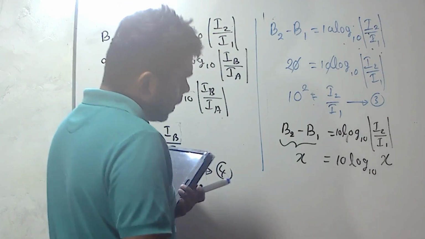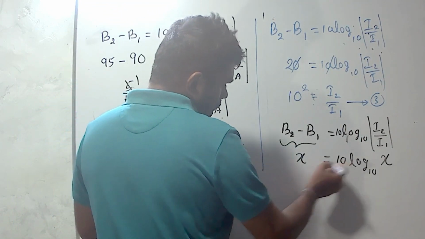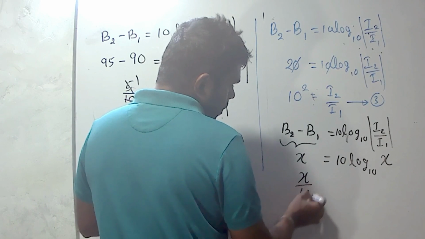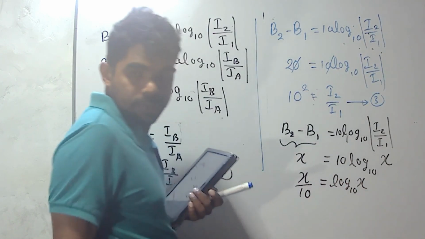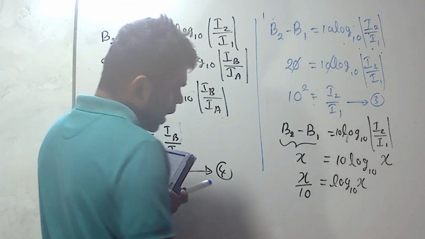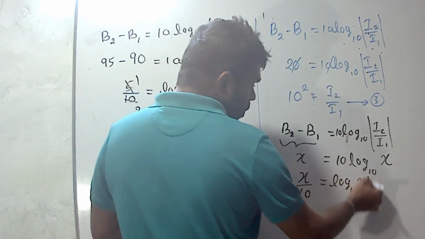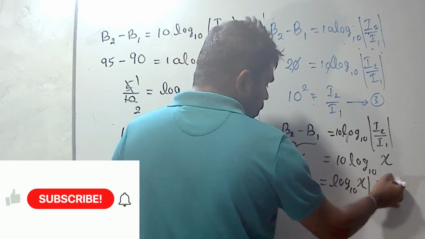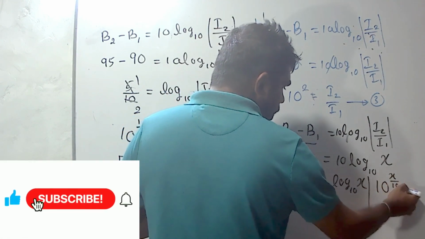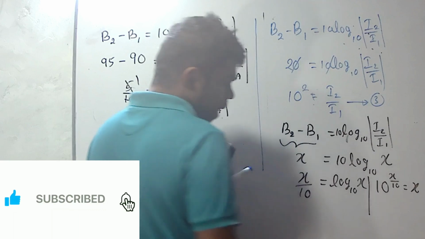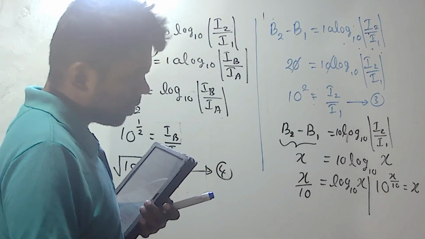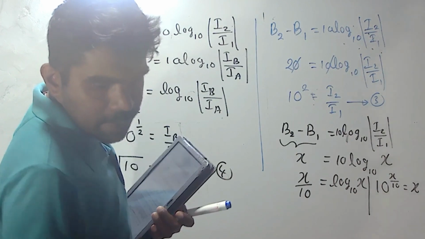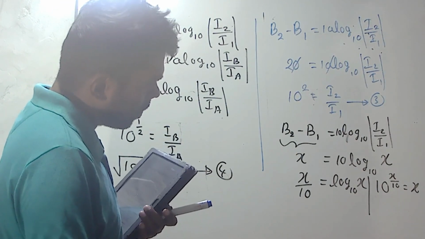Now we can get X divided by 10 equals log 10 of X. Then we can write it in index form. 10 to the power X divided by 10 equals X.